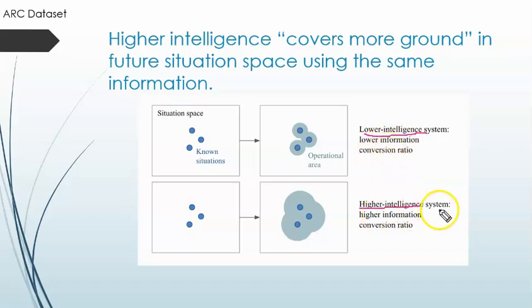For example, take a system which analyzes images.